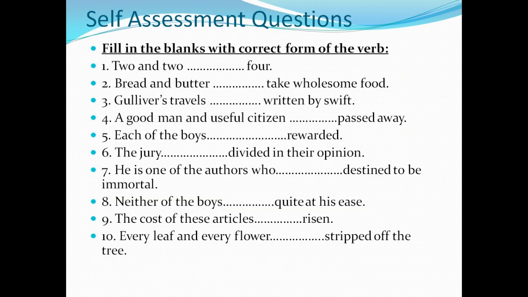And some worksheets have also been given just to do. Those who are preparing for competitive exams and board exams, those who are going to appear for the board exam, just do the exercise and give your comments. Just click the bell icon.